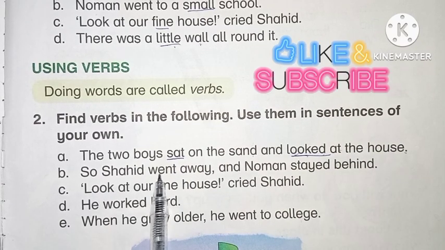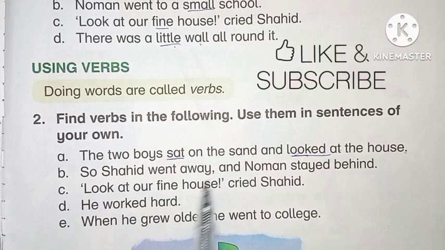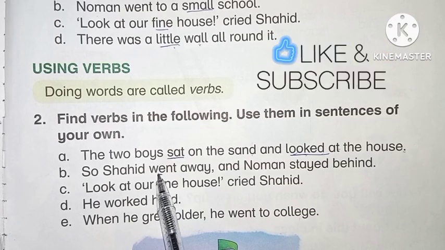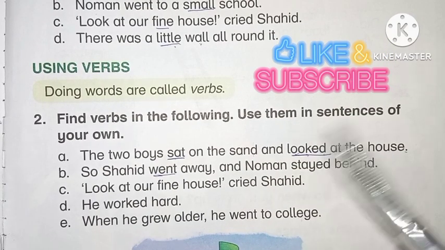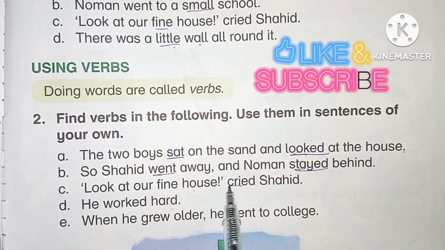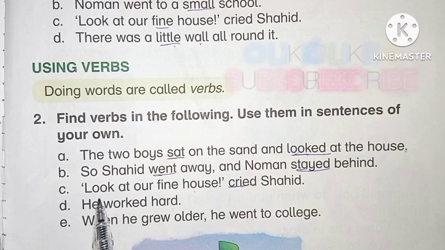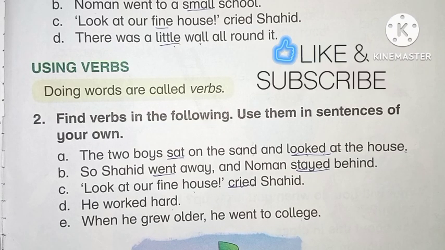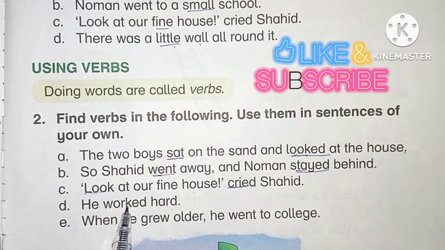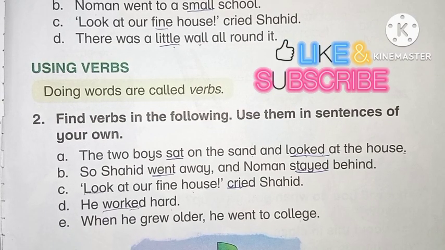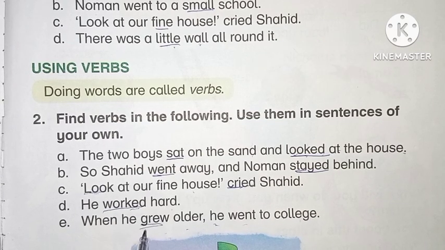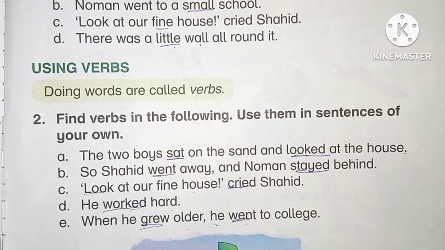Number B. So Shahid went away and Numan stayed behind. The actions are also again two here. Went, stayed. Numan stayed behind. Look at our fine house, cried Shahid. Cried is verb. We also can say look. Cried is action. We also can make sentence of look. He worked hard. So action word is worked. When he grew older, he went to college. Grew is action word and the went is also action word.